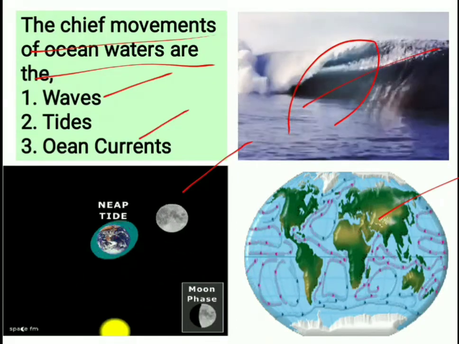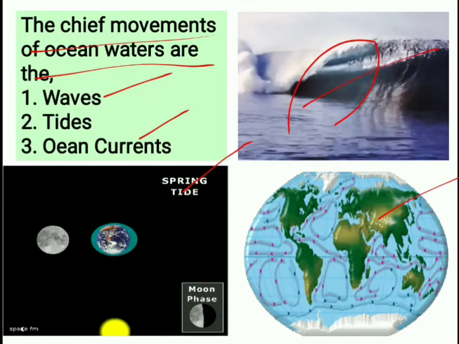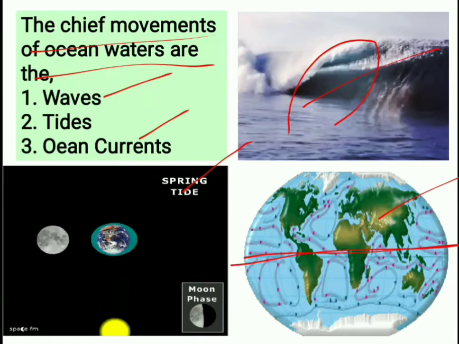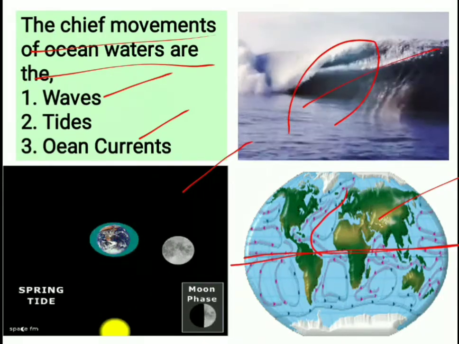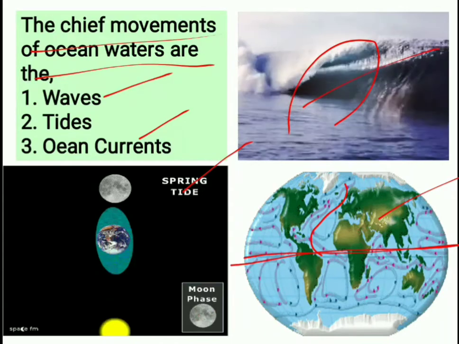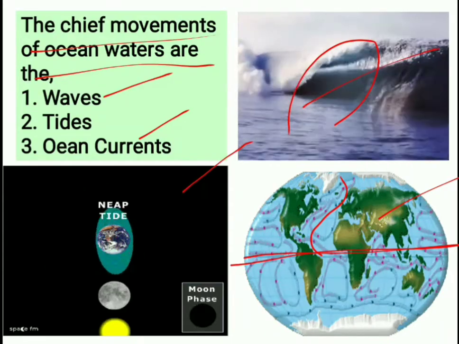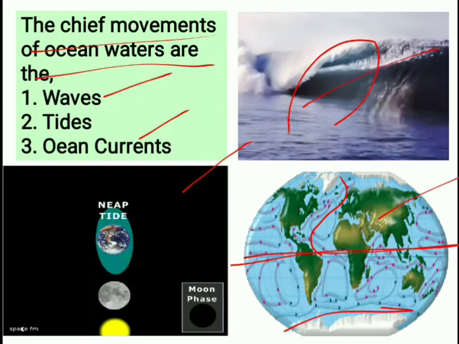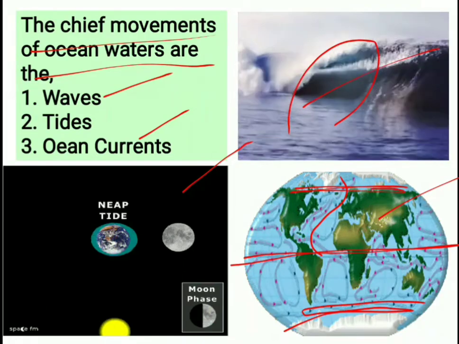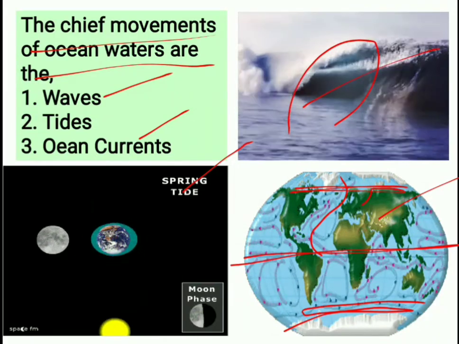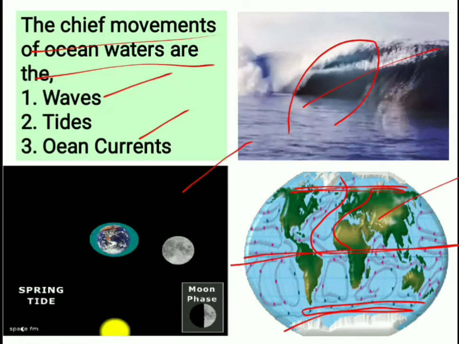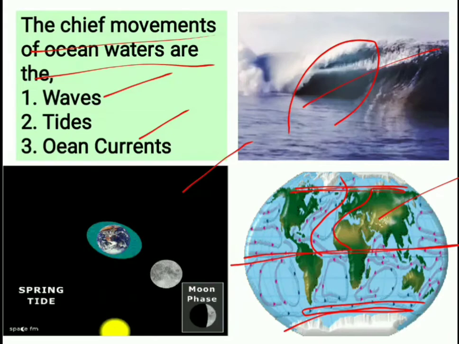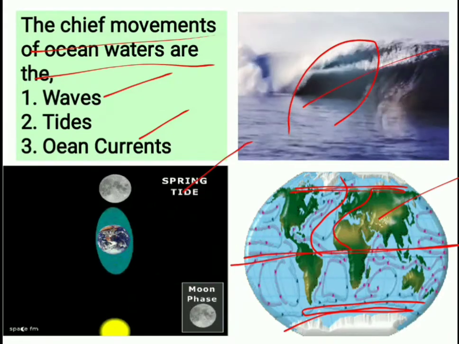Next we go through the ocean currents. Some of the streams generate in the equator and circulate towards the polar regions. These ocean currents are called warm currents. And some of the streams of the ocean generate in the polar regions and circulate towards the equator. This circulation of water bodies is called cold currents. So these are the three movements we can observe on the surface of the earth.